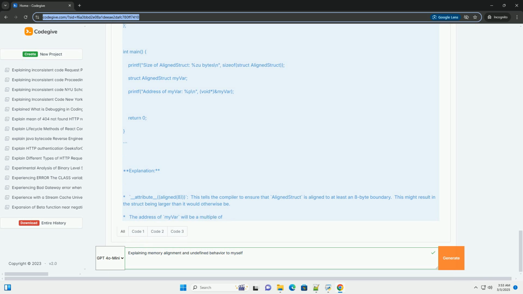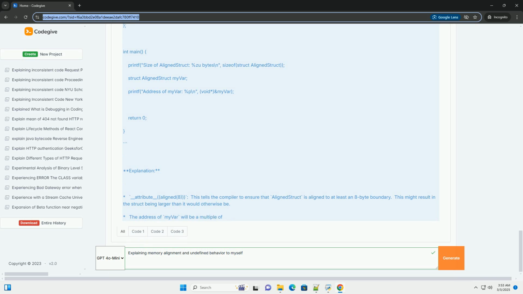Common examples of undefined behavior: 1. Accessing memory out of bounds. 2. Dereferencing a null pointer. 3. Signed integer overflow. 4. Modifying a string literal. 5. Using an uninitialized variable. 6. Data races in multi-threaded code without proper synchronization. 7. Incorrectly aliasing pointers. 8. Shifting by a negative amount or by more than or equal to the width of the type.